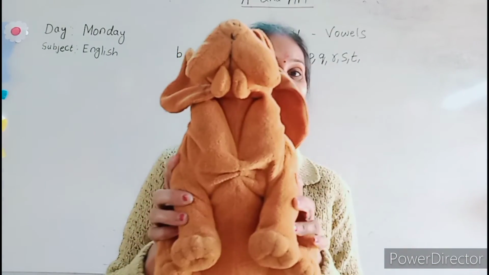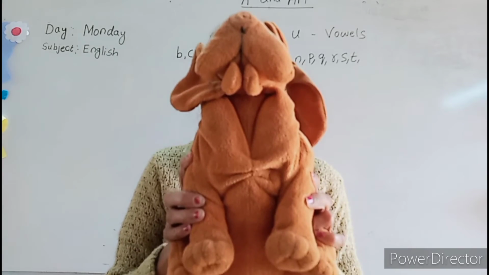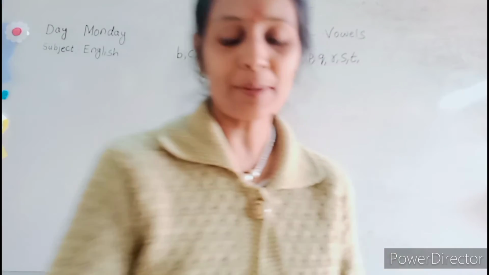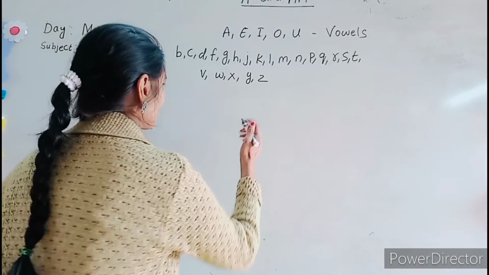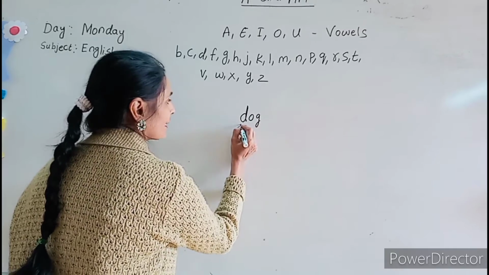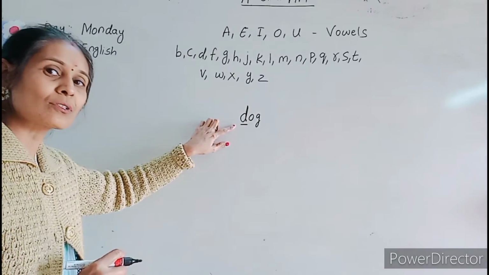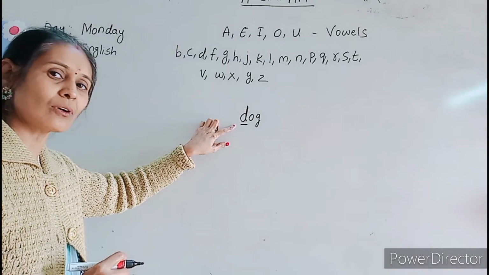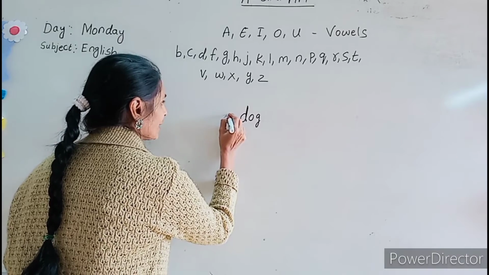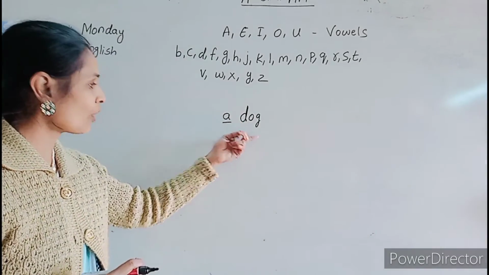Yes, what is this? Dog. This is a dog because dog starts from D letter alphabet. Yes, D letter alphabet, and D is a consonant sound, belongs to consonant sound. So we will insert A. Yes, dear kids, A dog.